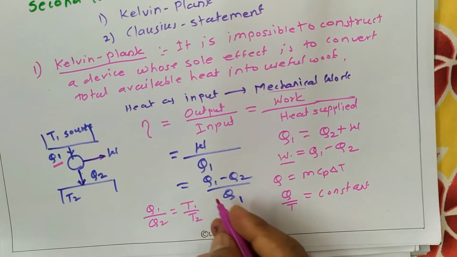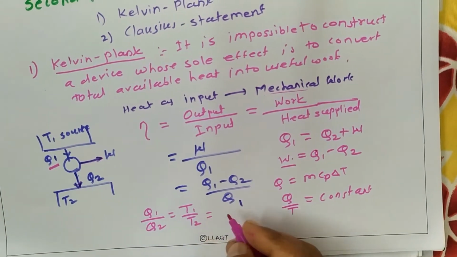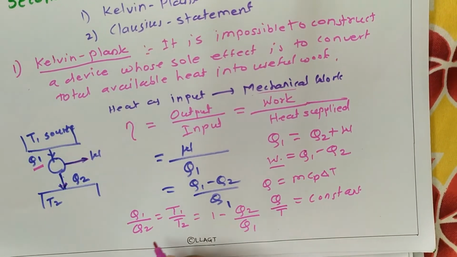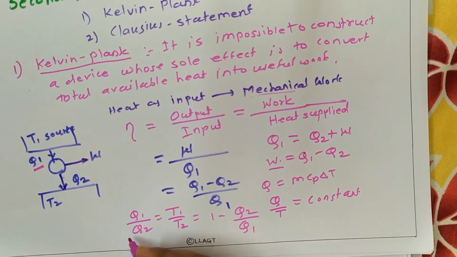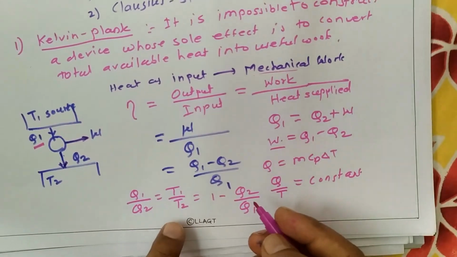If we split Q1 minus Q2 upon Q1, we can write it as 1 minus Q2 by Q1. Taking the inverse, Q2 by Q1 is equal to T2 by T1.